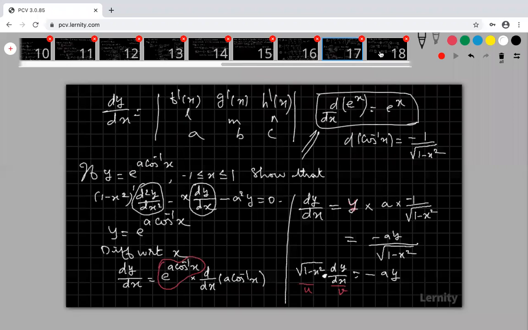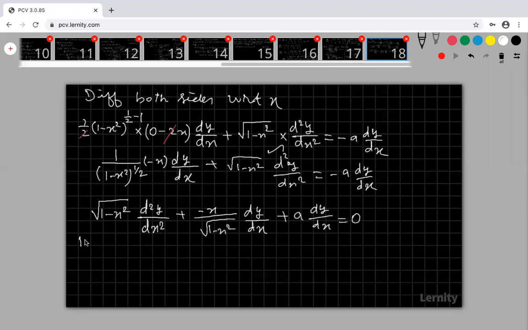So therefore I am going to multiply all the terms by root over 1 minus x square. What happened? Root of 1 minus x square into root of 1 minus x square becomes 1 minus x square into d square y by dx square.